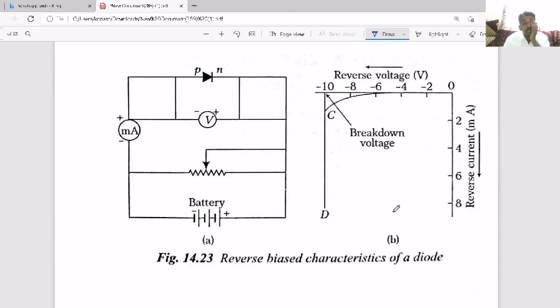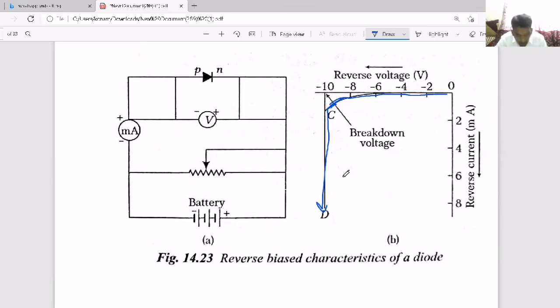Now, when you consider reverse bias, here the current is very negligible. The current is very small, almost zero. But at a particular point called breakdown, the current increases suddenly to a maximum value. Why? Because in the depletion region, suddenly a greater number of charge carriers are generated. So why that generates, what is the reason, and what type is it? There are two types of breakdown.